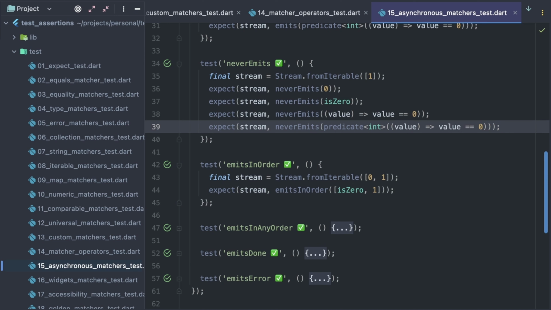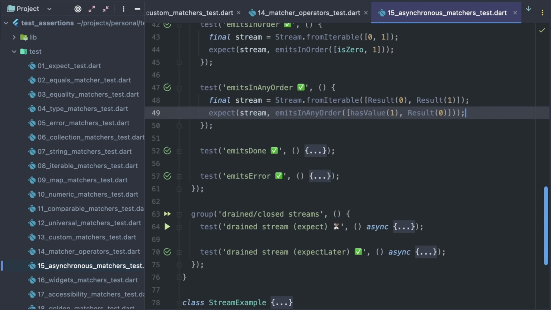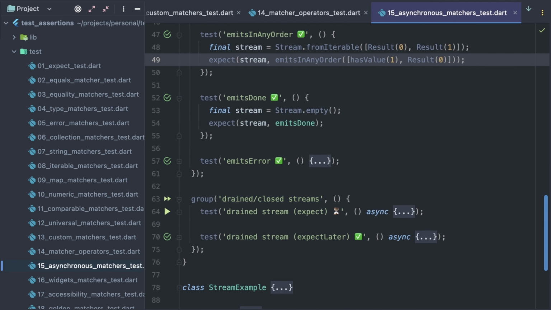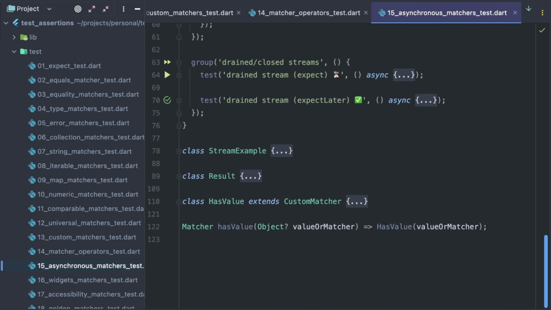EmitsInOrder ensures a stream has emitted multiple events in a particular order. It accepts an array containing expected values or matchers. EmitsInAnyOrder is just like emitsInOrder, but it doesn't care about events order. And finally, the emitsDone matcher helps ensure a stream doesn't emit any more unexpected values. And the emitsError matcher helps ensure a stream has emitted an error and accepts another matcher to verify the exact error. So far we tested streams that contain hard-coded values, which were emitted immediately.